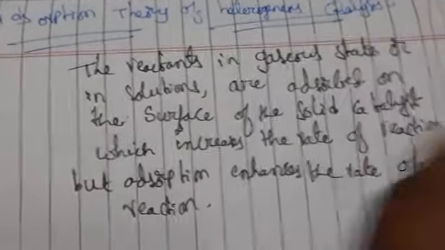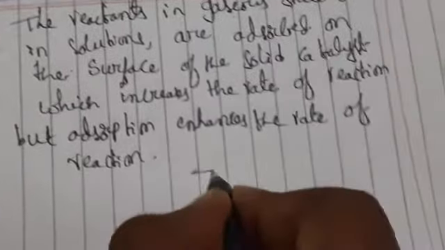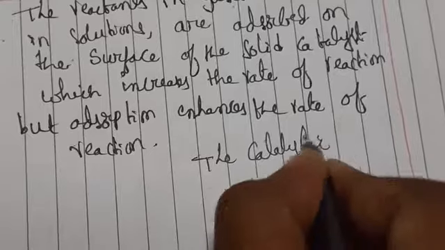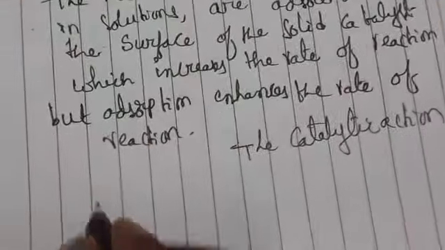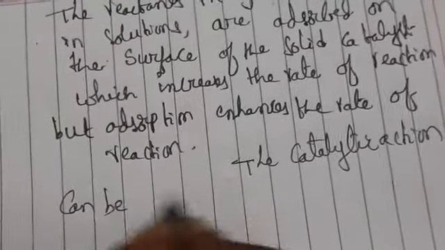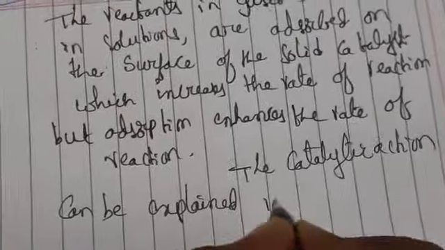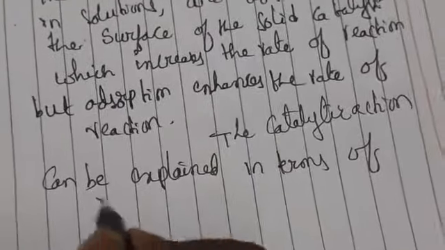That is why the catalytic action can be explained in terms of the intermediate mechanism.